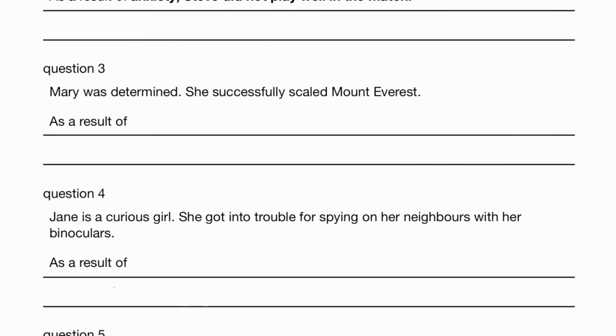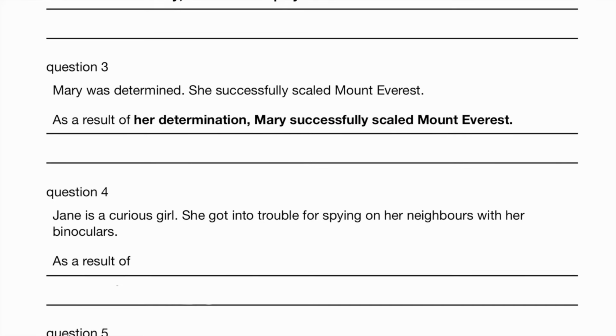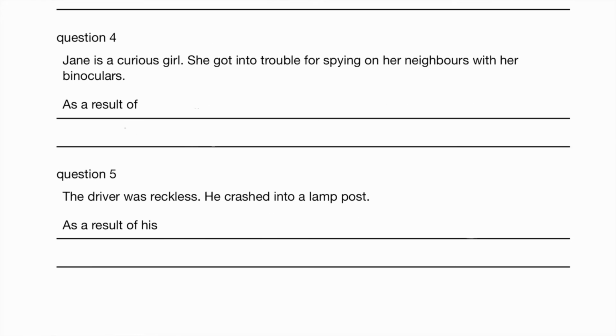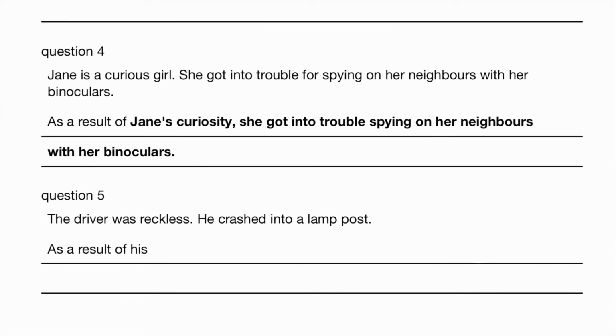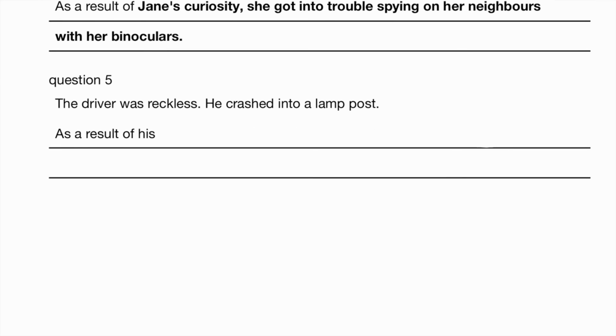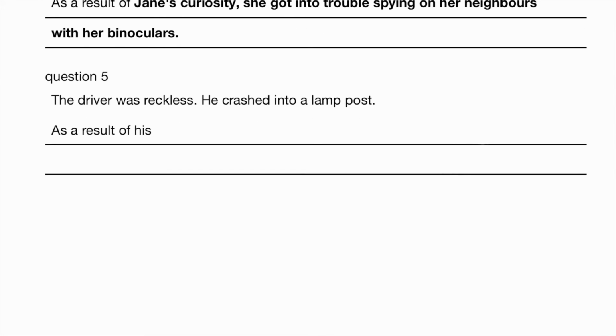Mary was determined. As a result of her determination, or you can also write of Mary's determination, she successfully climbed Mount Everest. Curious, the noun form is curiosity. So as a result of Jane's curiosity, she got into trouble, spying on her neighbors with her binoculars. The driver was reckless, so he was driving dangerously. He crashed into a lamppost, so as a result of his recklessness.